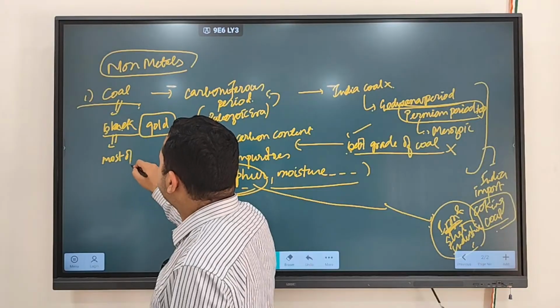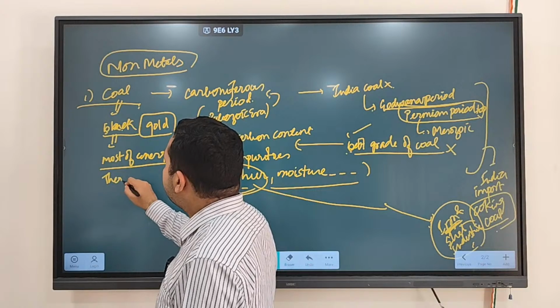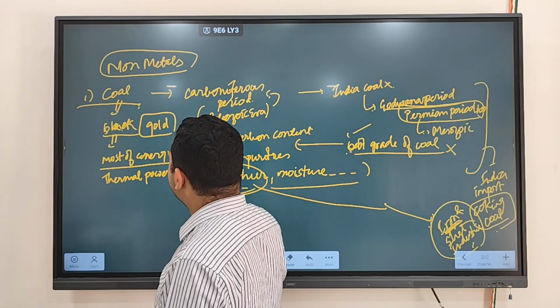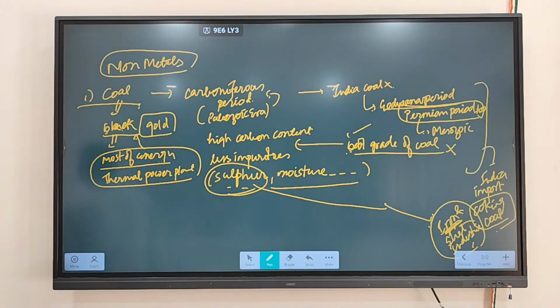Most of the energy, even today most of the energy, is being produced from what? Thermal power plants. And what do thermal power plants use? They use coal only. So coal is known for its energy, and that's why it used to be referred to as what? It used to be referred to as black gold.